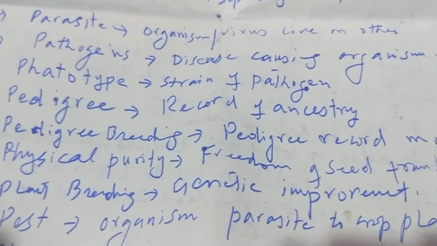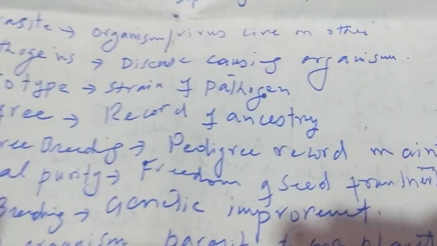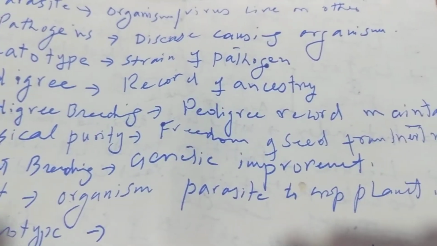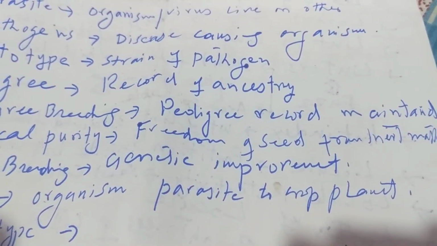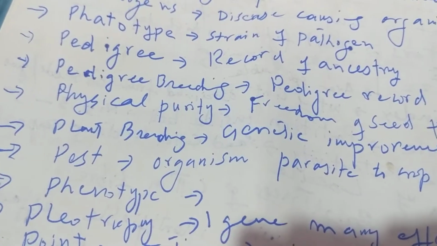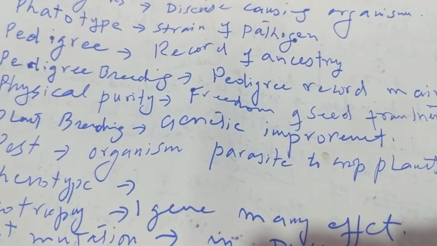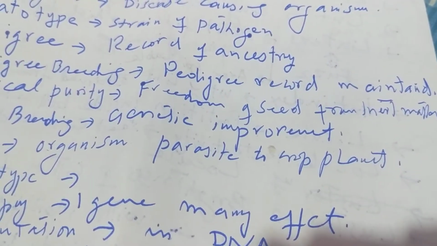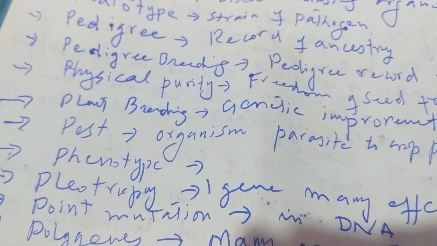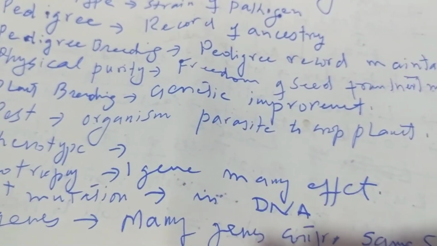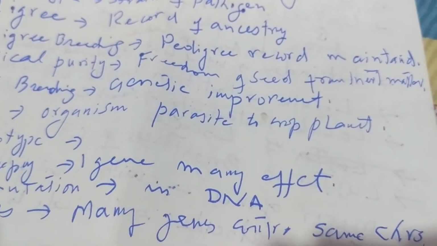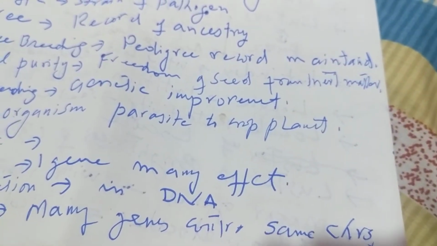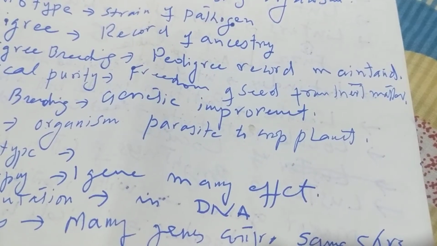Pathotype is the strain of a pathogen, whereas pedigree is the record of ancestry. Pedigree breeding is the method used to maintain pedigree records. Physical purity is the purity of seed, free from inert matter.